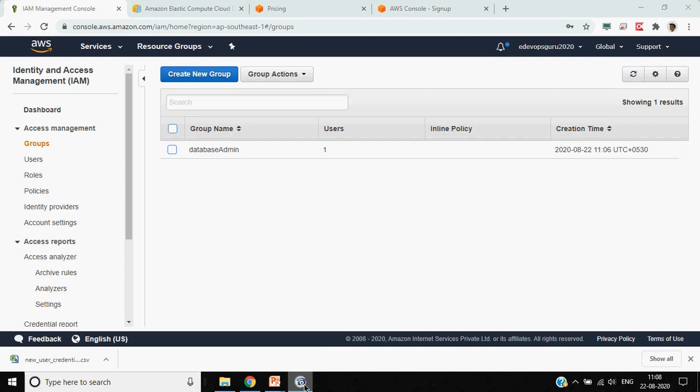Otherwise, if you create other users, they will not have any permission to access any of the resources until you attach a policy to them. The best practice, once you move to an enterprise, is to remove your root user and have normal users with appropriate permissions. We will cover that part also.